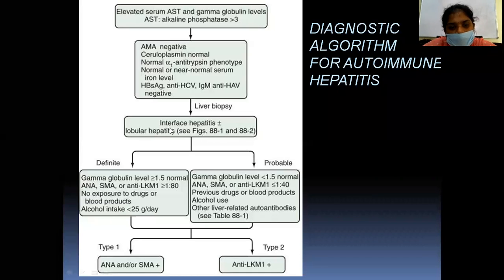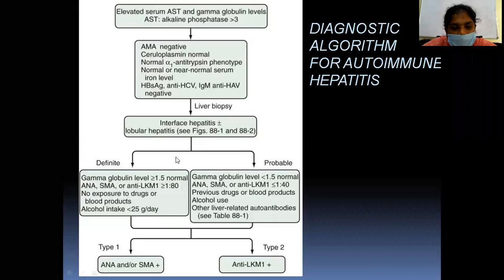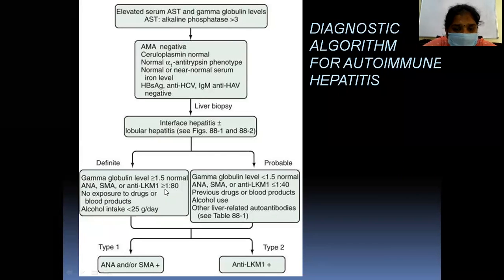If in the liver biopsy we are able to see interface hepatitis plus lobular hepatitis, then we will suspect it as autoimmune hepatitis. The definitive autoimmune hepatitis is if the gamma globulin level is more than or equal to 1.5 times normal, ANA, SMA, and anti-LKM1 is more than or equal to 1:80, I mean anti-liver kidney microsomal antibodies, no exposure to drugs or blood products, and alcohol intake less than 25 grams per day. Then that's the definitive. Then we'll divide into whether type 1 or type 2.